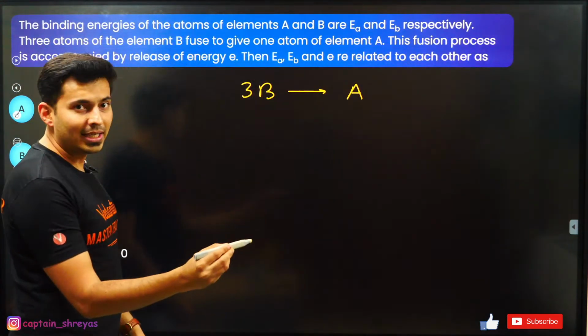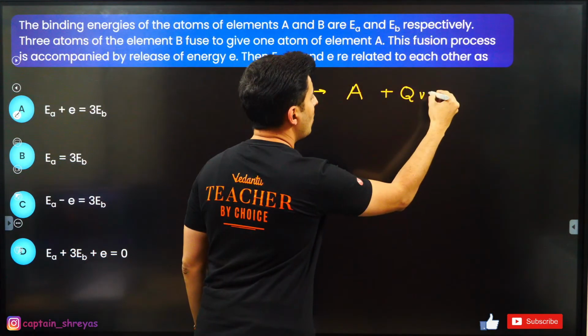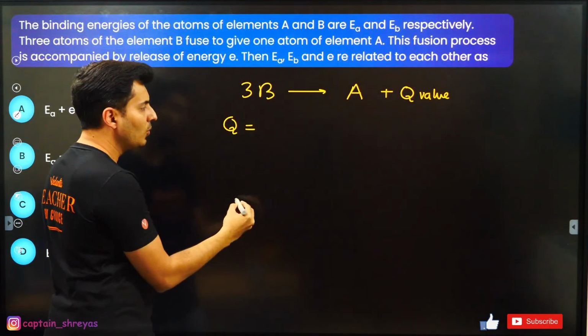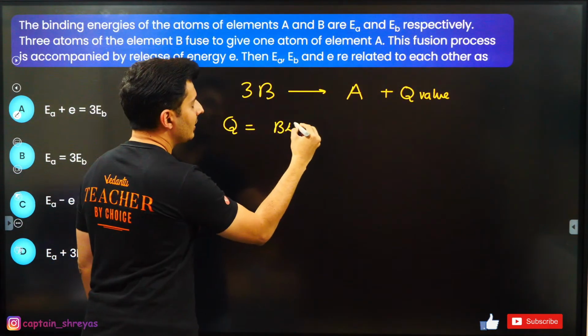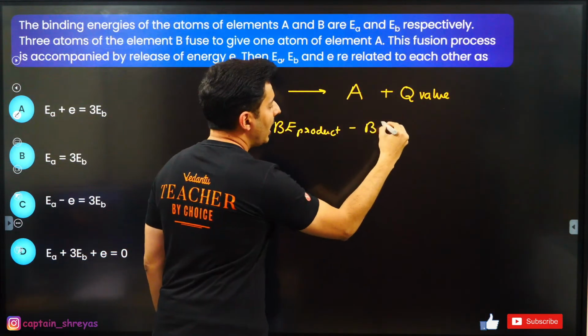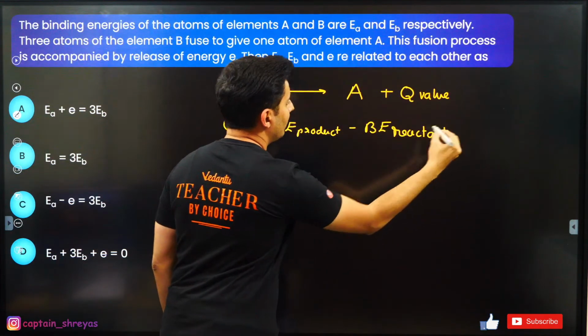Now in order to find how much energy is released, which is also called the Q value of the reaction, remember there is a formula for the Q value. It is nothing but the binding energy of the product minus the binding energy of the reactant. This is the standard formula.